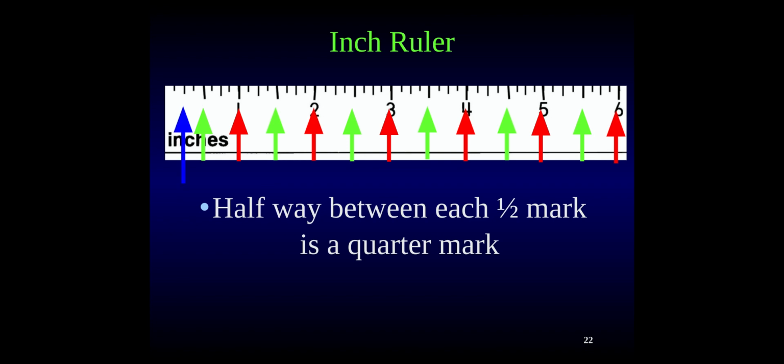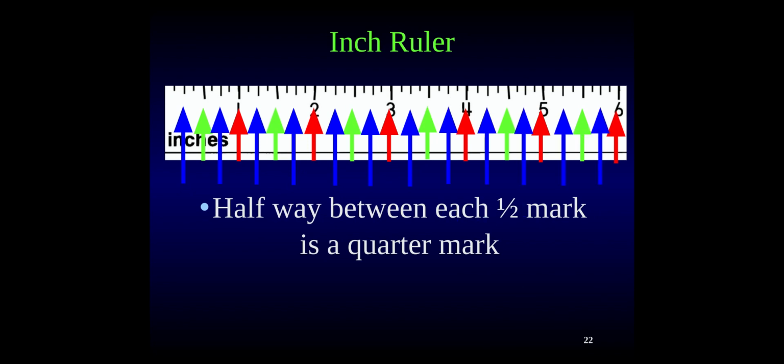So 1/4, 2/4 is the green, 3/4. 1 inch, 1 1/4 inches, 1 2/4 inches, 1 3/4 inches, 2 inches, 2 1/4, 2 2/4, 2 3/4, 3 inches, 3 1/4, 3 2/4, 3 3/4, and on and on and on.